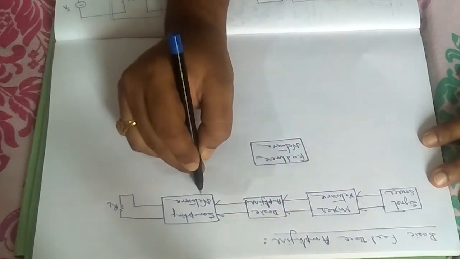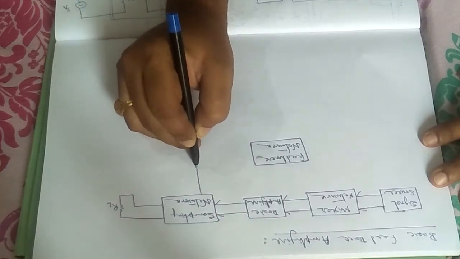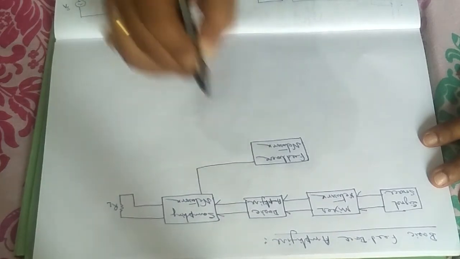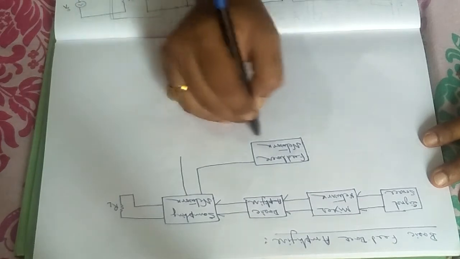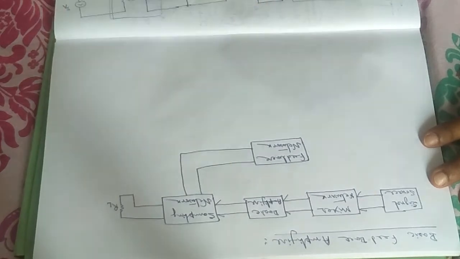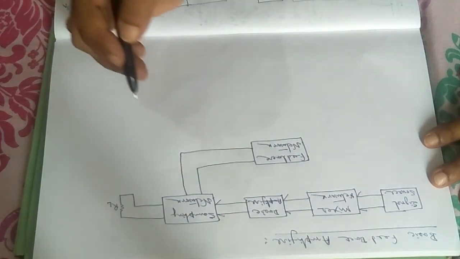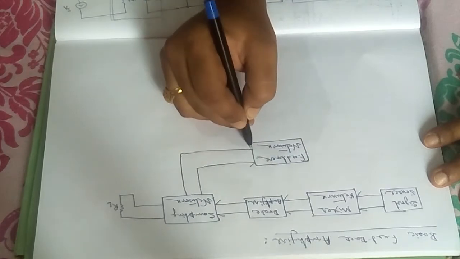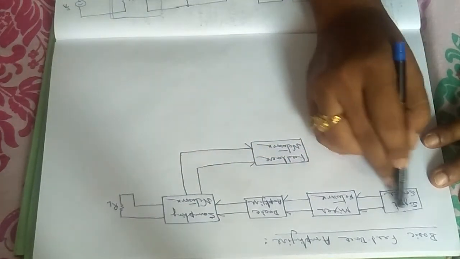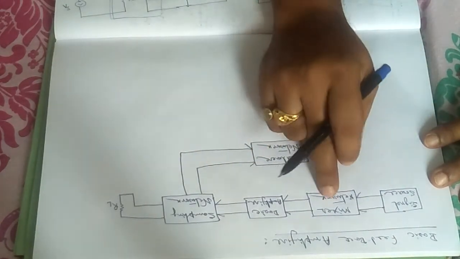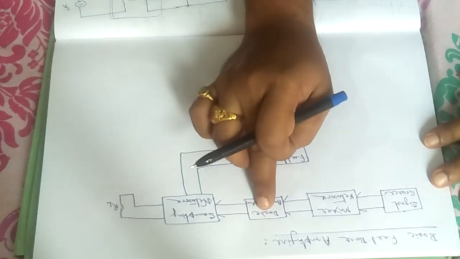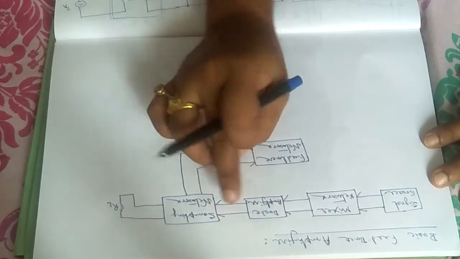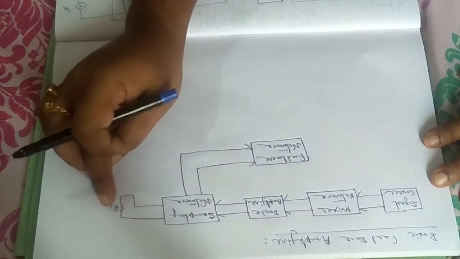From the sampling network, a part of the output is being fed to the input again through the feedback network. Try to understand. First signal source, then mixer, then the basic amplifier. In the basic amplifier, this part is input, that part is output. Output is going to be measured across this RL.